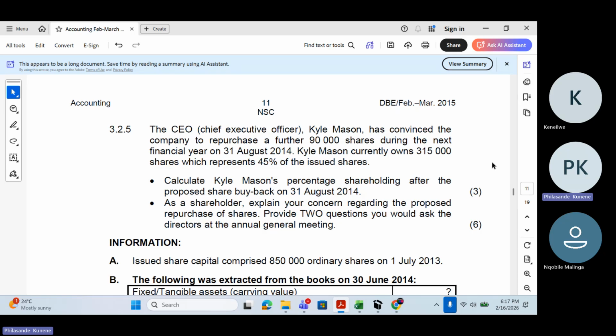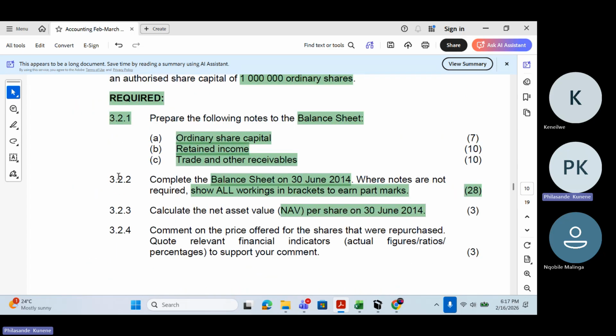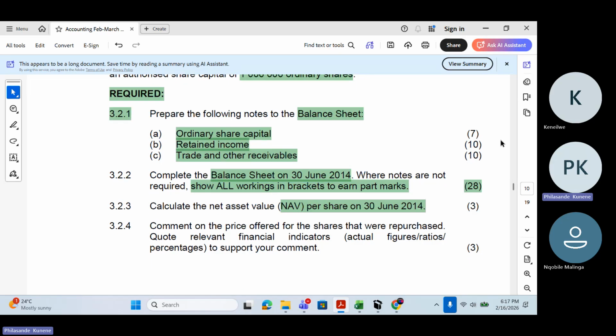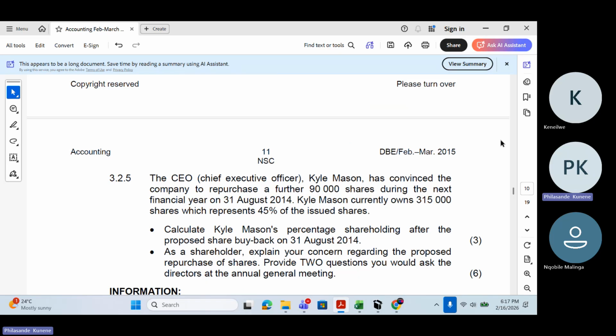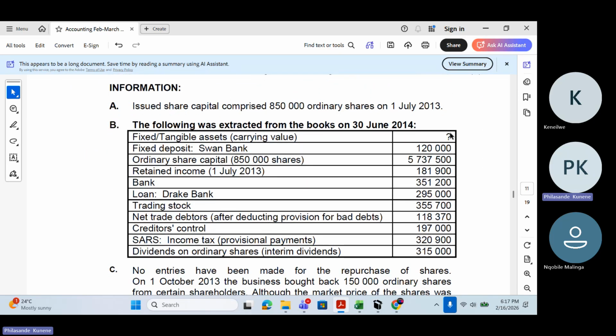We're not going to focus on those, but what I want us to do here is 3.2.1, 3.2.2, 3.2.3. No, 3.1, 2.1, and 2.2. These are the questions that I want us to focus on more for today. Here is the information in front of us. We go through the information.